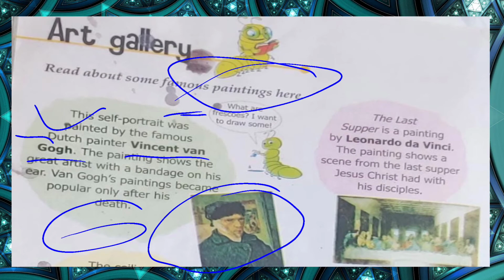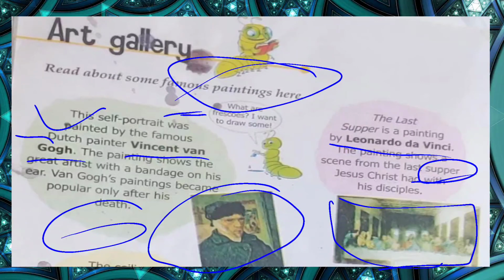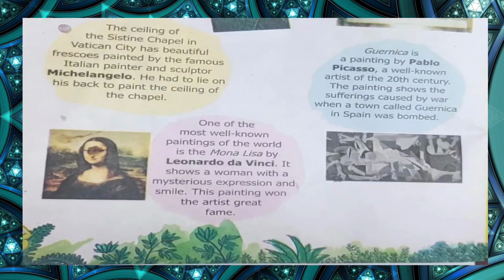The next one is this picture, and this picture is painted by Leonardo da Vinci. The painting shows a scene from the Last Supper Jesus Christ had with his disciples. Supper here means a meal, a kind of meal. All right, moving to the next one.